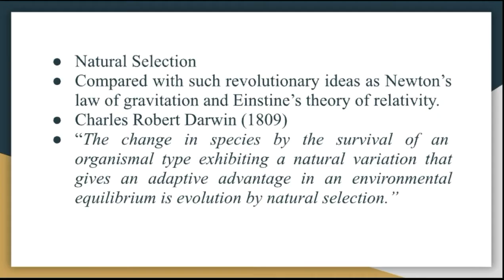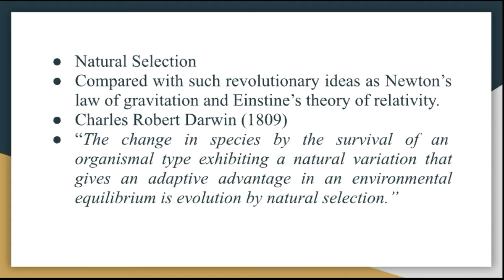Darwinism is also called the natural selection theory, a theory of natural selection. Why? Because Charles Robert Darwin, from 1809 to 1822, worked on natural selection.